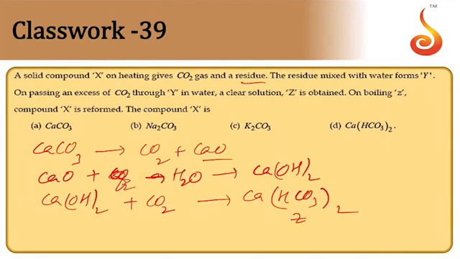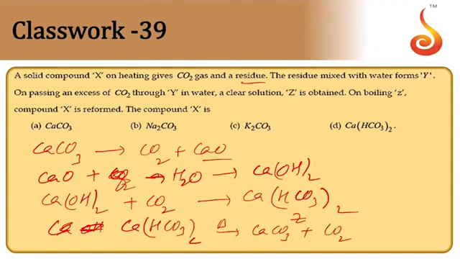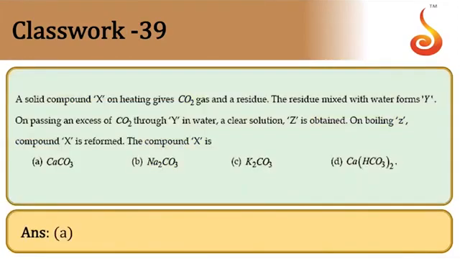If you heat calcium bicarbonate strongly again, we are going to get CaCO3, CO2 and H2O. So calcium carbonate is giving calcium oxide. Calcium oxide plus water forms calcium hydroxide. Passing excess CO2 gives calcium bicarbonate. Heating again, you get carbon dioxide and calcium carbonate. So the option must be A, calcium carbonate.